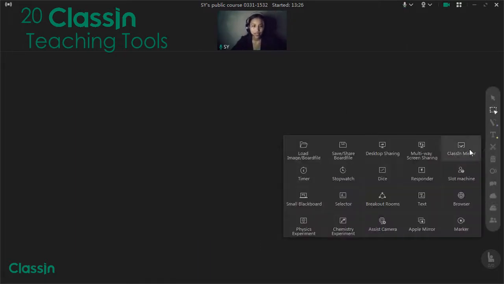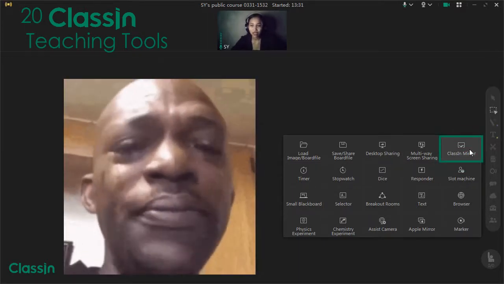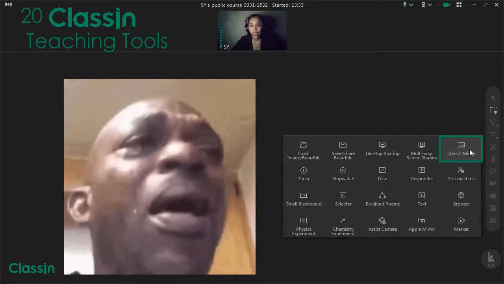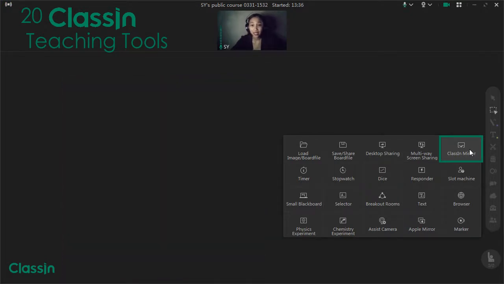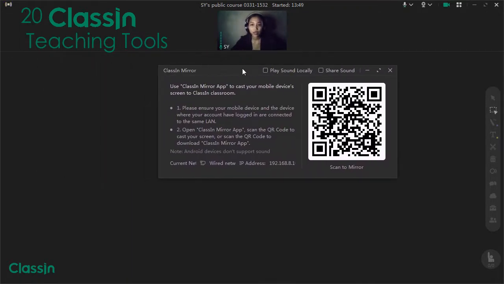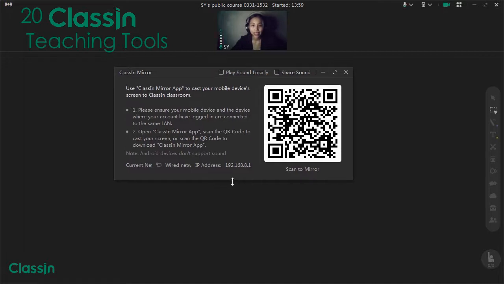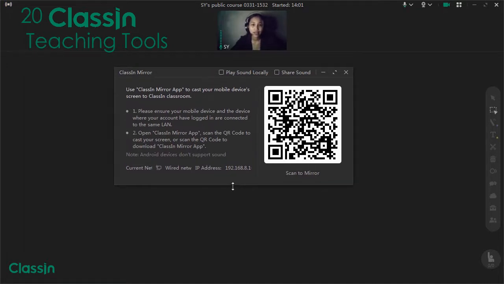Next tool is the Classin Mirror. You may say, sad because phone users can't share screen. Worry no more because in Classin Mirror, you can now share your phone screen just by scanning the QR code presented in the interactive blackboard. So if ever I'm going to click this one, there will be a QR code on the blackboard and you can just easily scan it in your QR scanner. And then you can share your phone screen. Isn't that amazing? The next teaching tools will be presented with my colleagues.